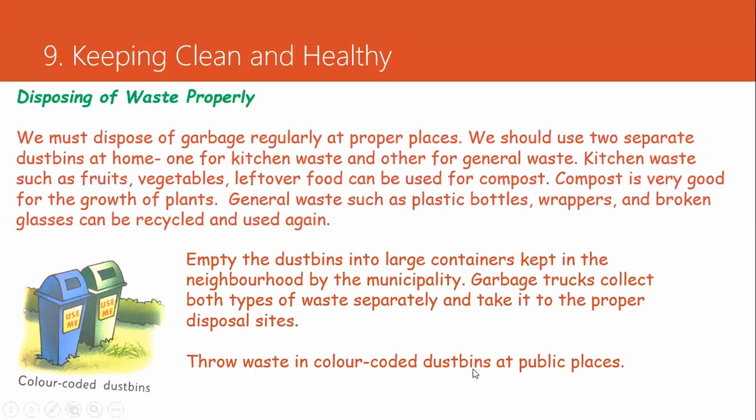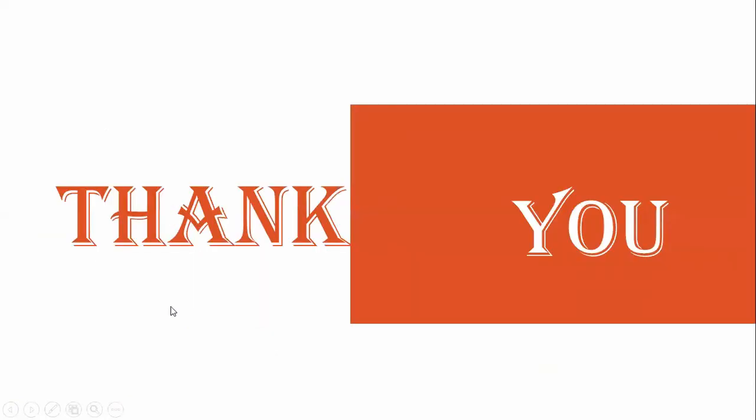Throw waste in color-coded dustbins at public places. In public places like bus stops or hospitals, we can see color-coded dustbins. We should be very careful when throwing waste: dry waste in a separate bin and wet waste in a separate dustbin.